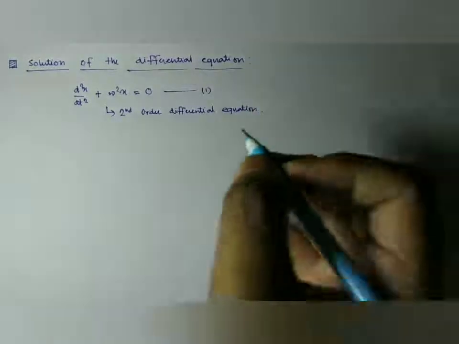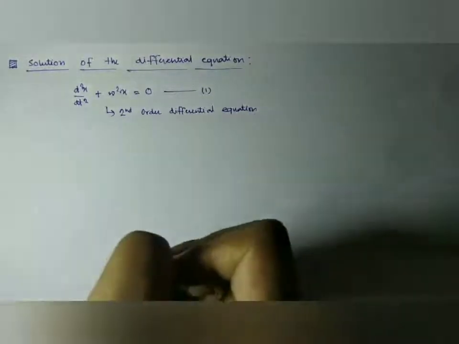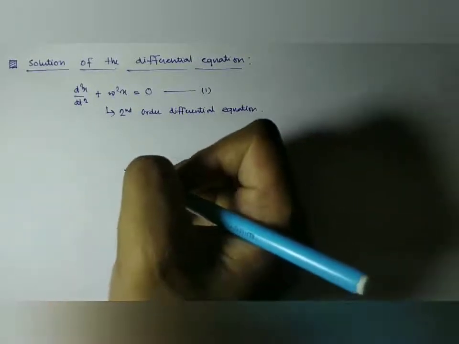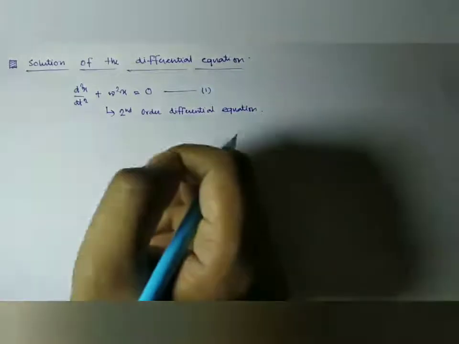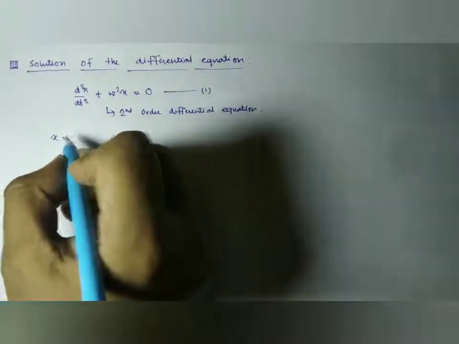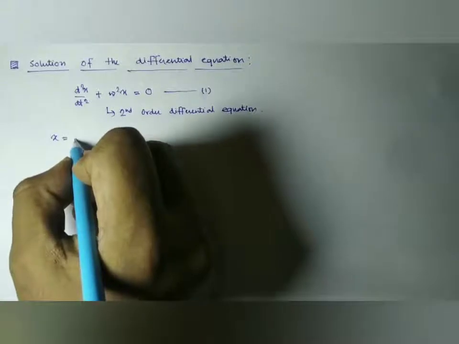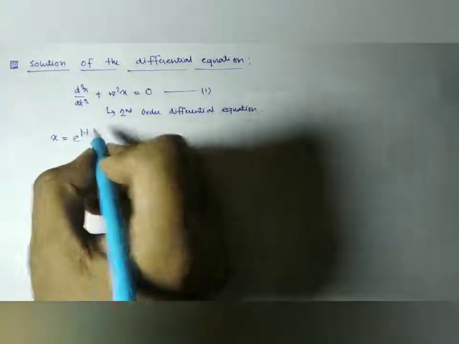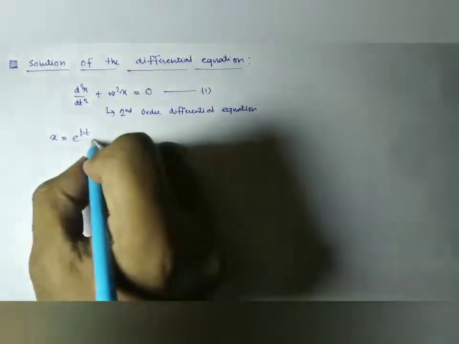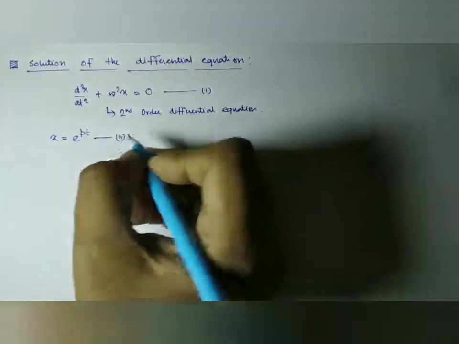It is a second order differential equation, and we have to solve this differential equation by adapting some specific techniques. Now suppose that x equal to e to the power pt is a solution of this equation. Suppose this is a solution of this differential equation.